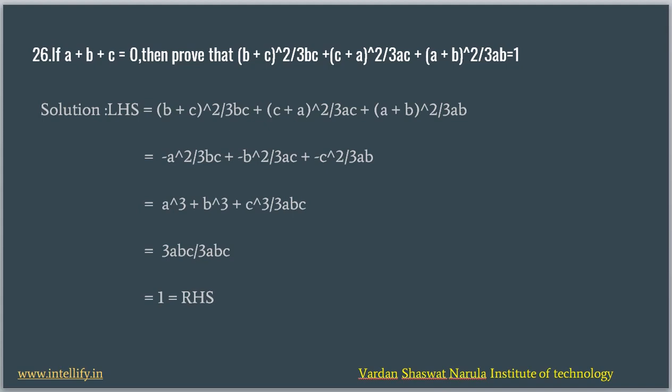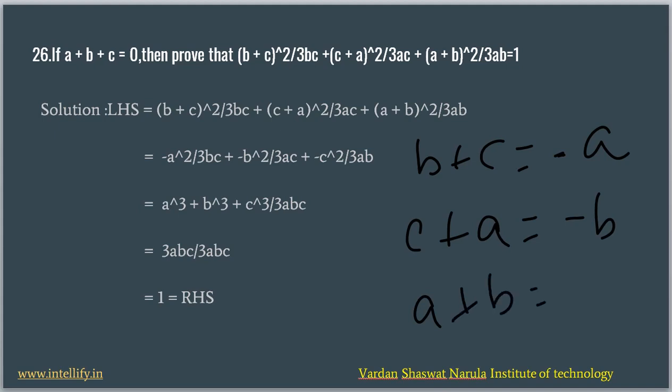So what can we replace? We can replace b + c here by using this. Because we have a + b + c = 0, we can write b + c = -a. Similarly, using this we can also write c + a = -b, and a + b we can write as -c, using the same a + b + c = 0. Now putting the values, we get -a² / 3bc + (-b²) / 3ac - c² / 3ab.